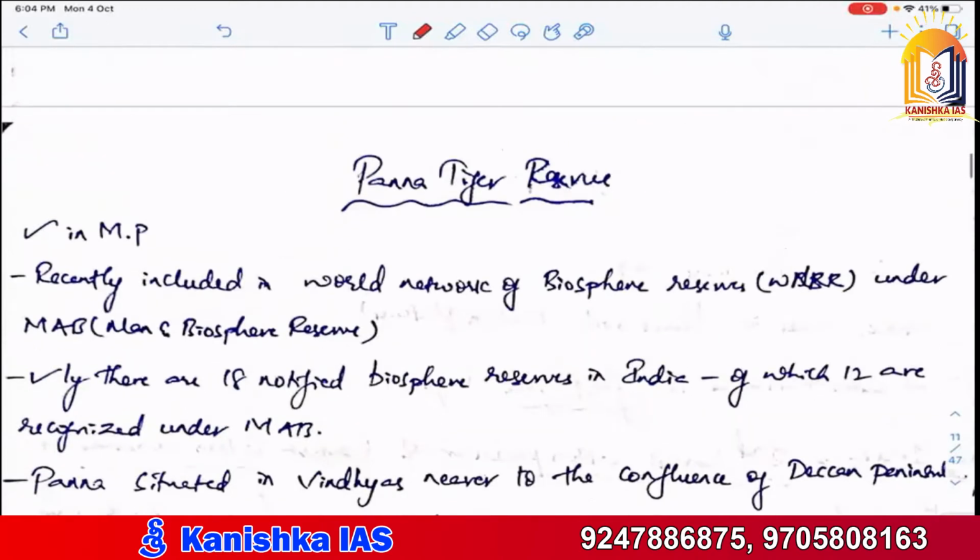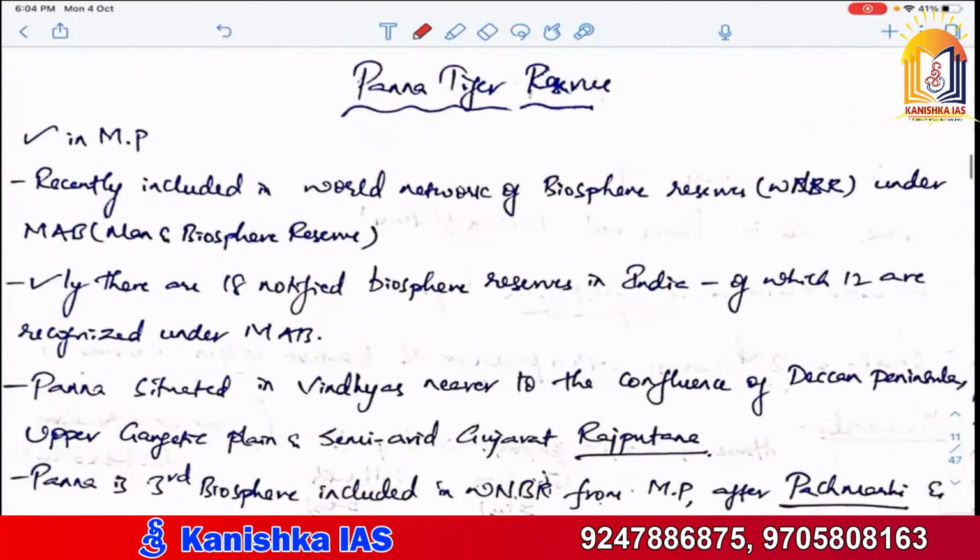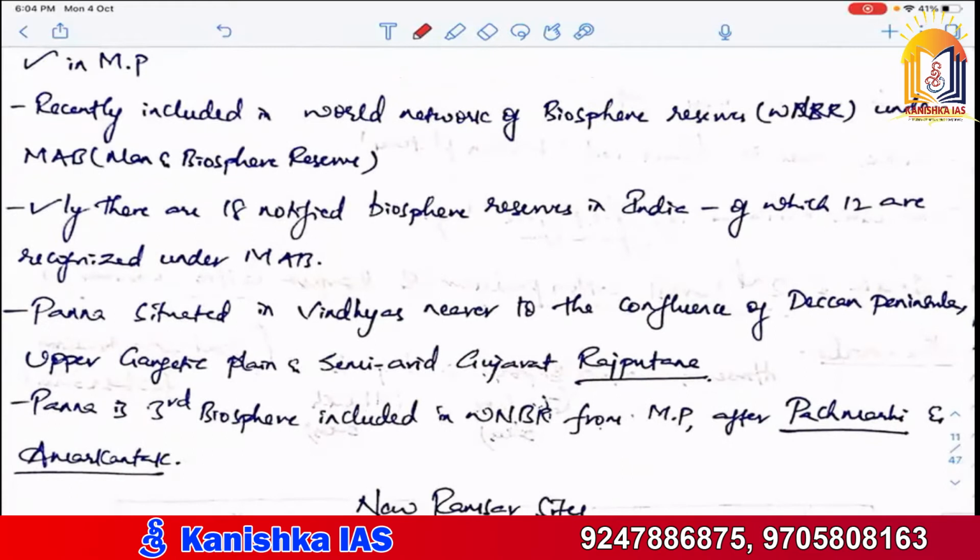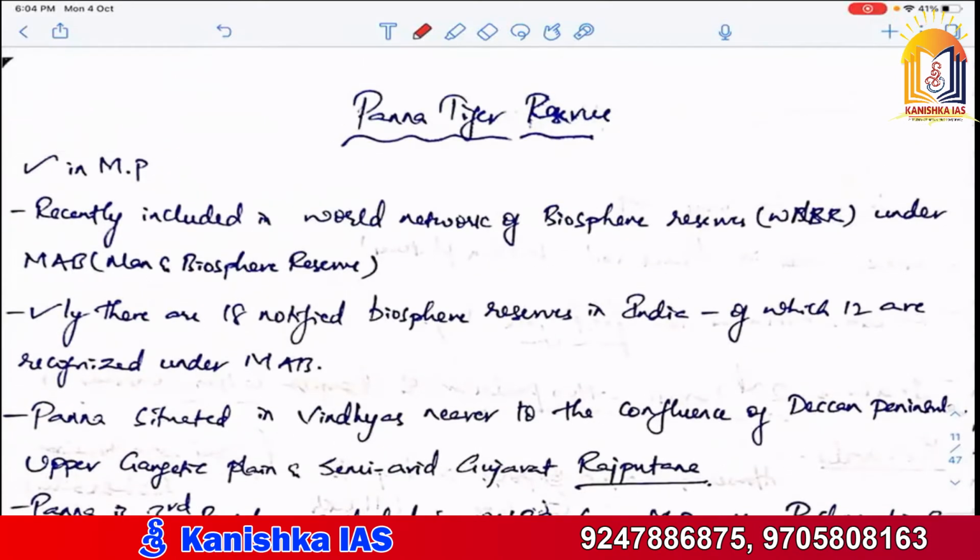Panna Tiger Reserve. Yes, this is important because there is a connection between Ken and Betwa. Panna Tiger Reserve is present in northern Madhya Pradesh. Try to arrange the tiger reserves in Madhya Pradesh from north to south. There are other tiger reserves also present in Madhya Pradesh. So try to arrange the tiger reserves present in Madhya Pradesh from north to south.